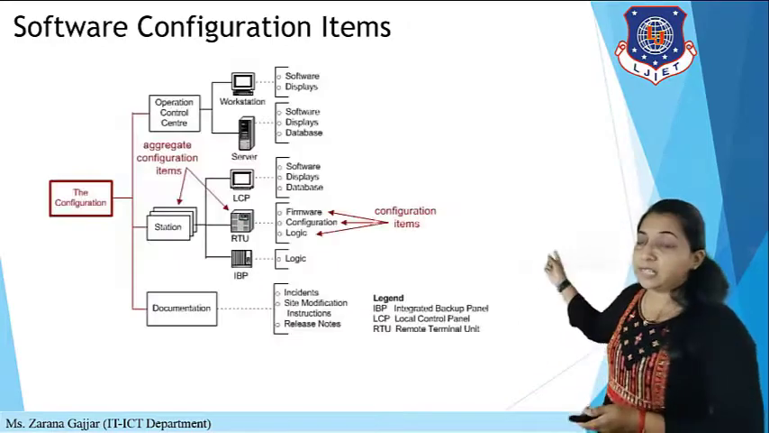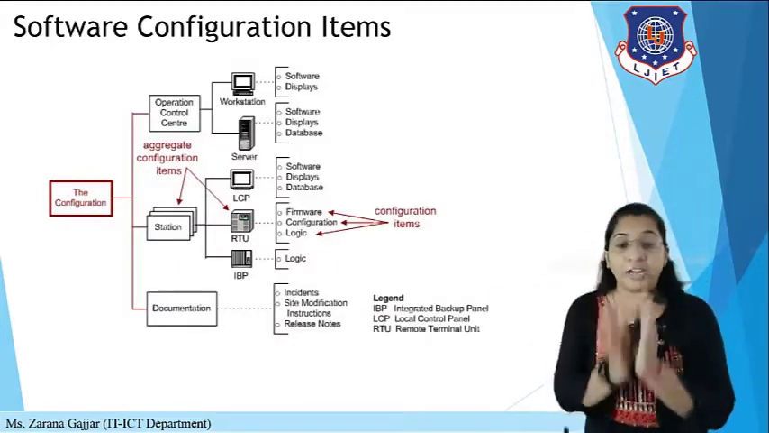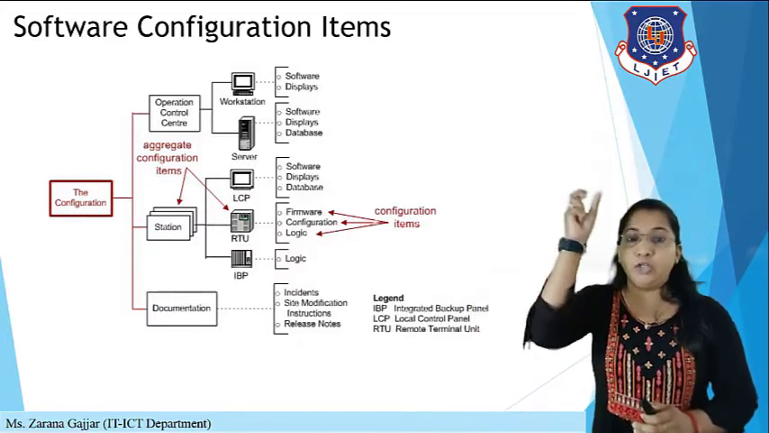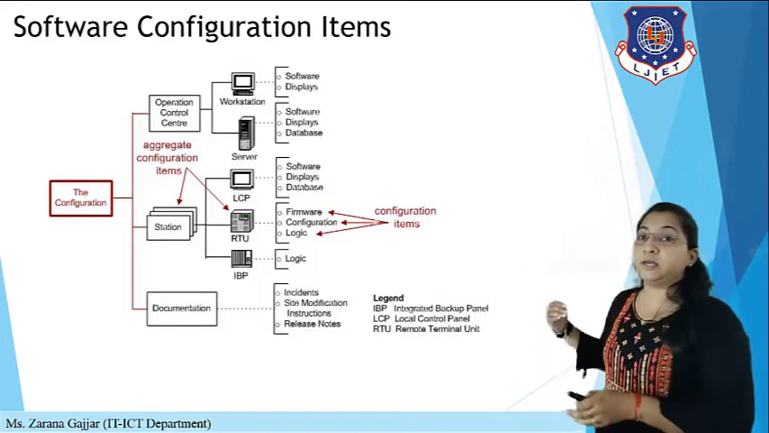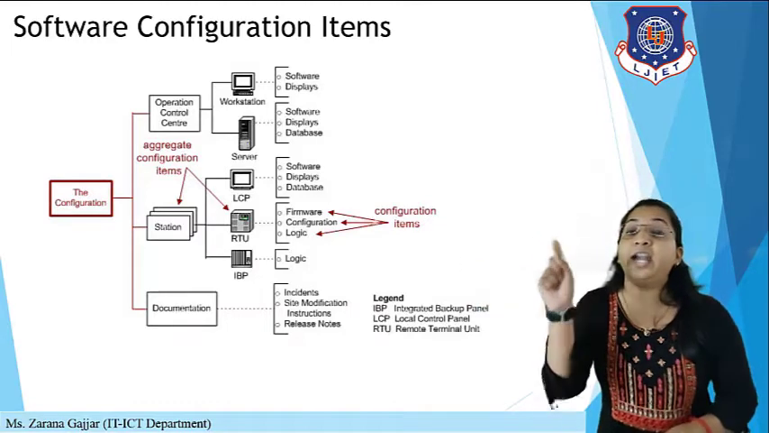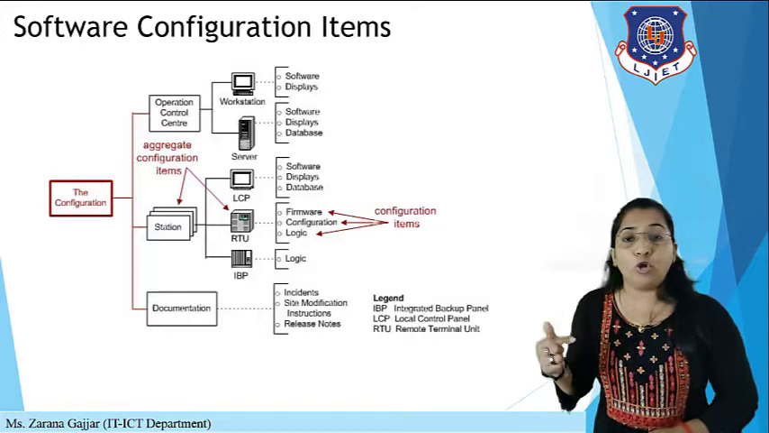Okay, so here is an example of a railway reservation system. Here there is a central railway. The configuration is that there is an operating control. One of the stations is the headquarters and there are multiple substations. So you can see multiple stations are there. That is an aggregated configuration item. Okay, and at last there is documentation.